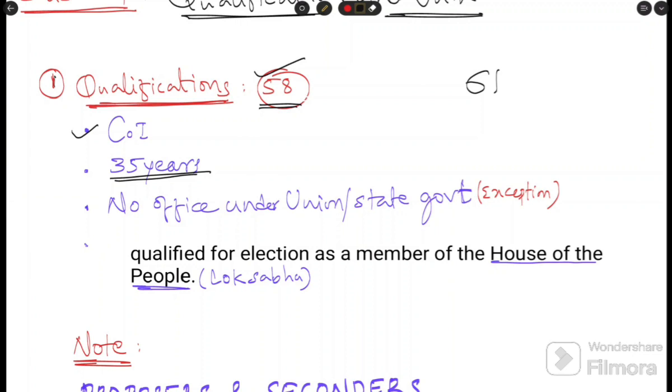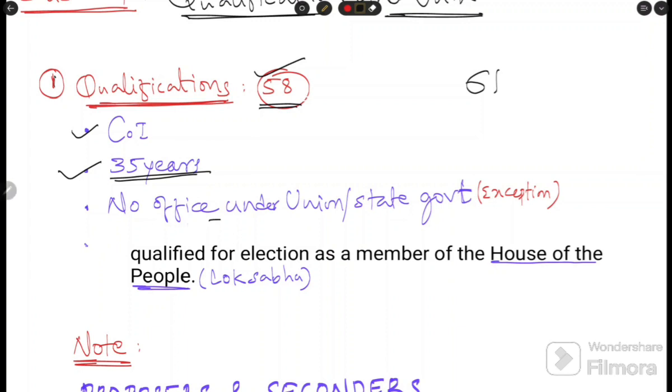Below 35 years, the candidate is not qualified to contest the election. Thirty-five years is the threshold limit, not a maximum. It is a minimum. There is no maximum limit mentioned in the Constitution. The minimum is 35 years, that's all.